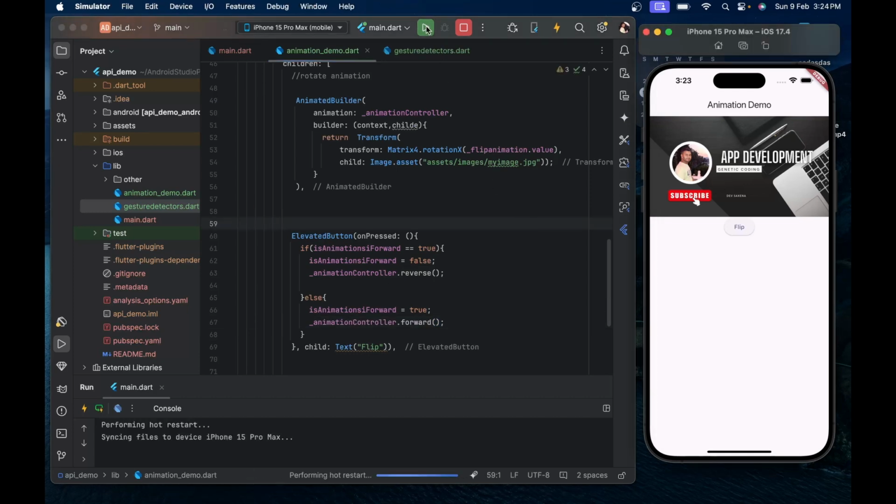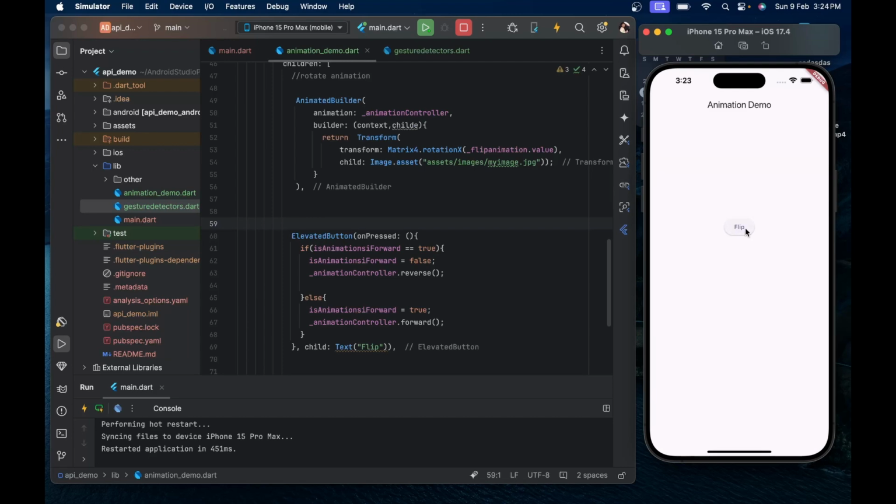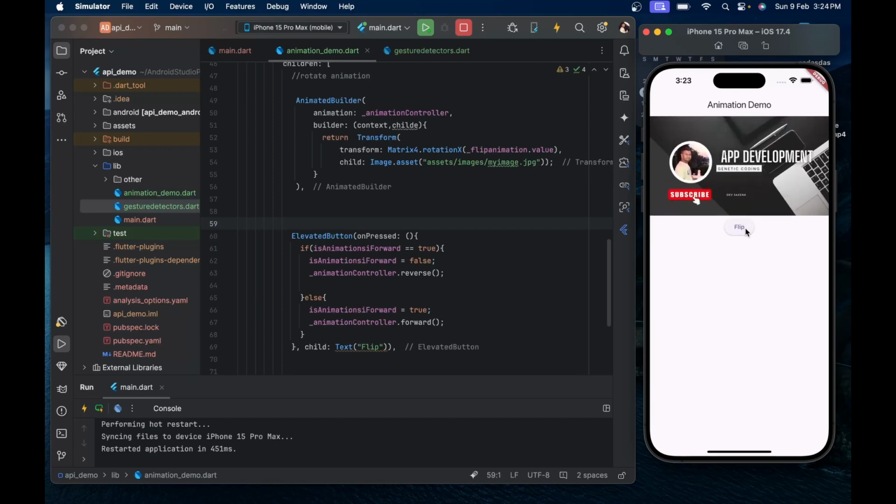Now we will run our app and test it. Like this, it is flipping.